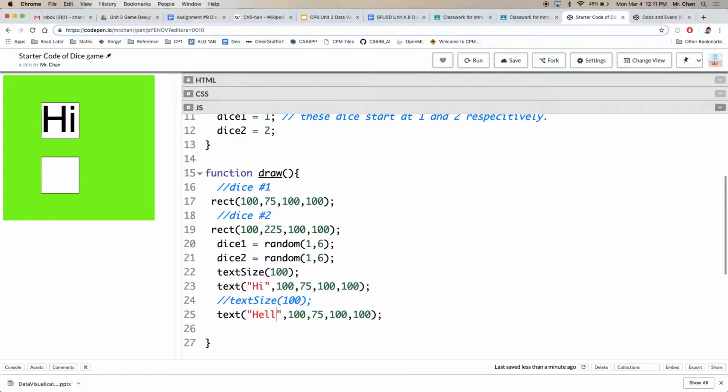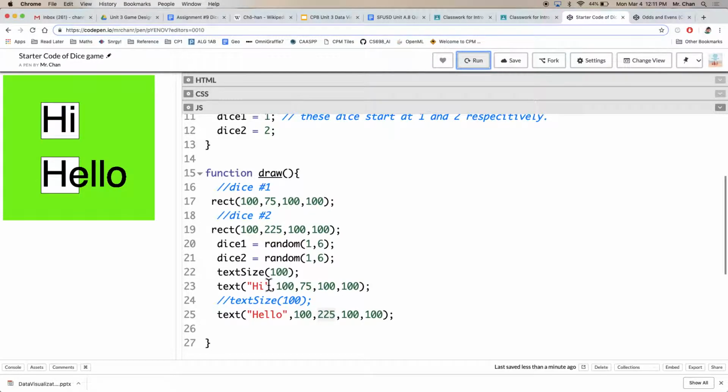This one maybe it will be a hello. And just like before, I want to keep it on my second dice. The word hello will be displayed on that second dice, so I increased my y coordinate here. I click run, and then I see those words. Hello. Questions, comments? Not so bad. We've displayed words to the screen.